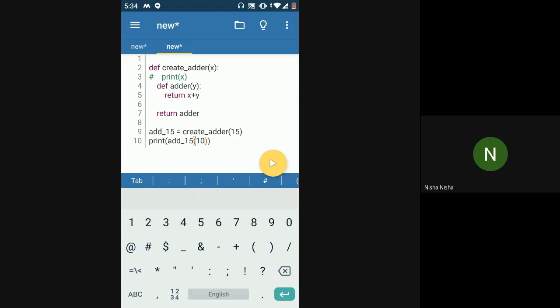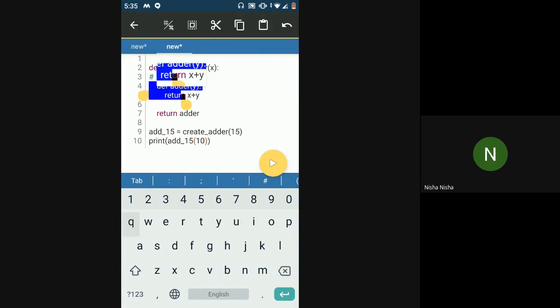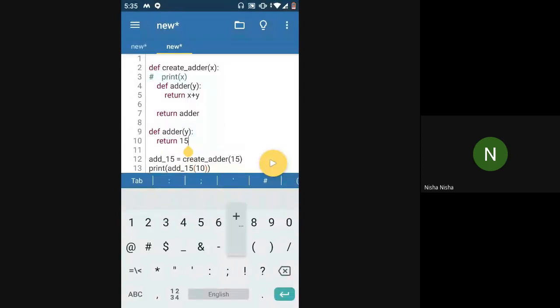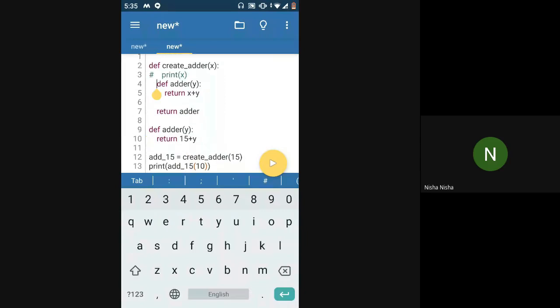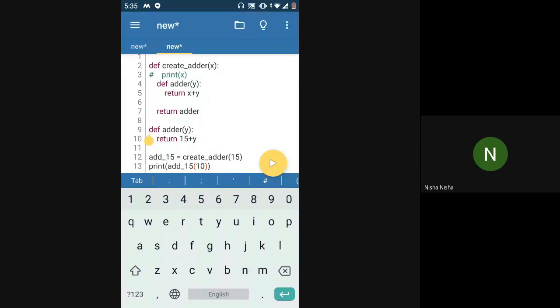So in this case, when create adder got called with a value of 15, internally it created this function adder y. The function that gets created would be equivalent to def adder y, return 15 plus y. This would be the internal state of the function, because you're passing x to be 15. So a function equivalent to this will get created, and that would be returned.